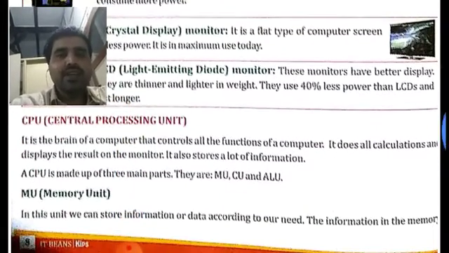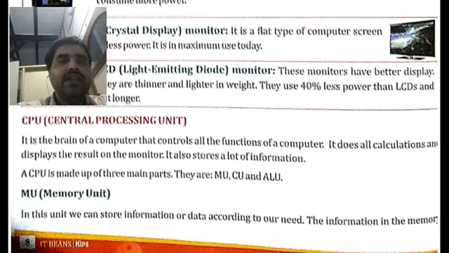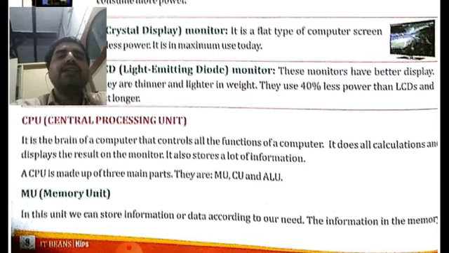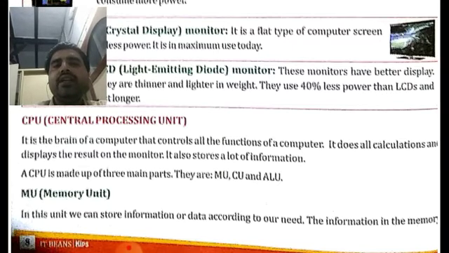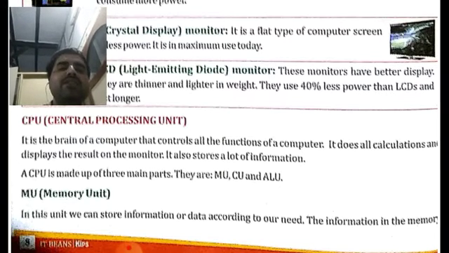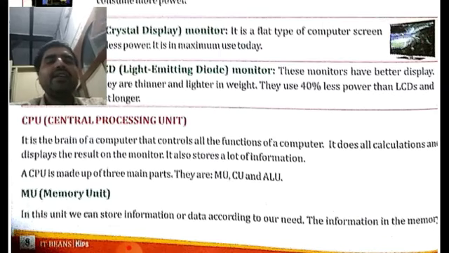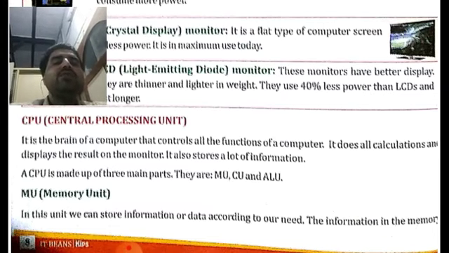Then the CPU or the central processing unit. Again, what would be asked is that dash is the brain of a computer that controls all the functions of a computer. Again, what will you write? The correct answer will be CPU. Like 3 options will be given to you: MU, CPU, or ALU.